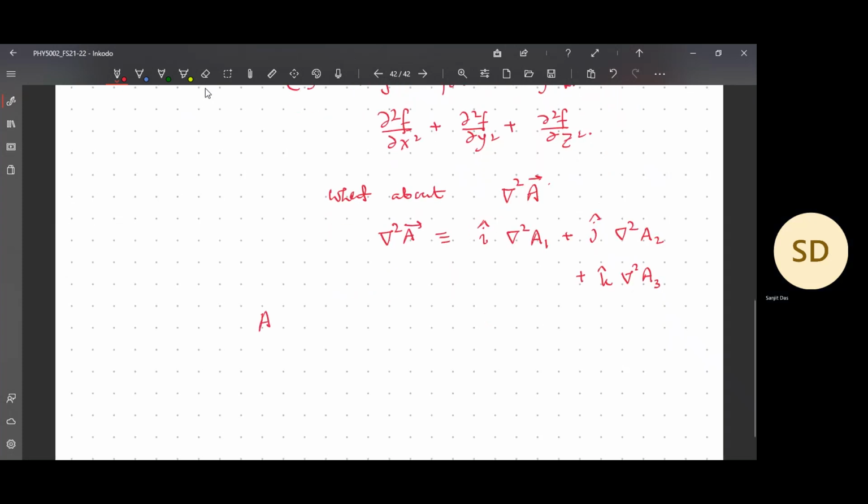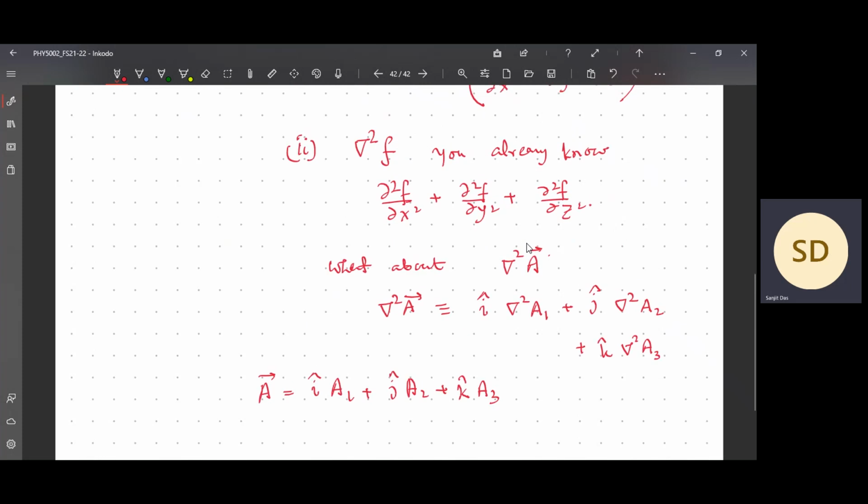The vector field A has three components in 3 dimensions. I am writing it component wise. Now, apply the Laplacian on this vector field. If the i component is there, take the i component out and act the Laplacian on that scalar. This is a scalar function, a function of x, y, z. So this concept is very much the same as before. Instead of f, you are calculating the Laplacian on the function a1. The second component will be the Laplacian acting on a2, and for the third component you use the Laplacian on a3. As simple as that.